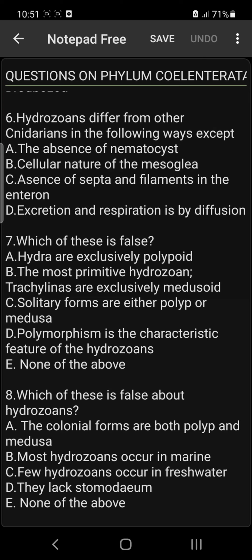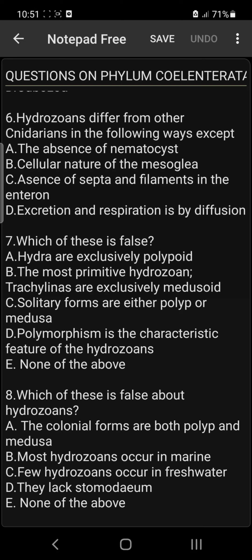Which of the options do you think the hydrozoans differ from other cnidarians? What do you think the answer is? I think you should drop it in the comment section.